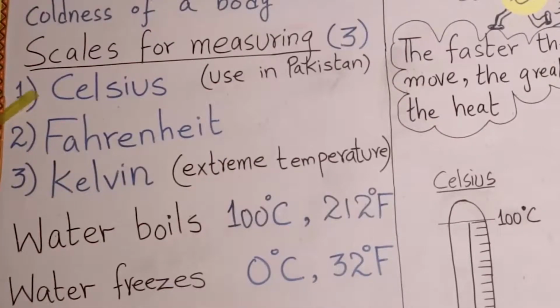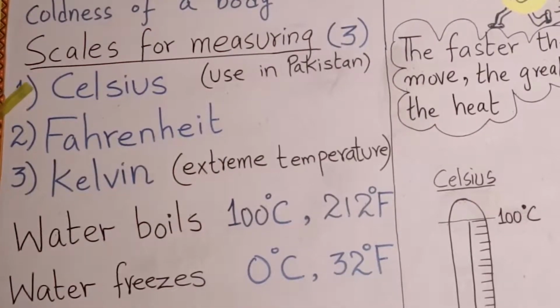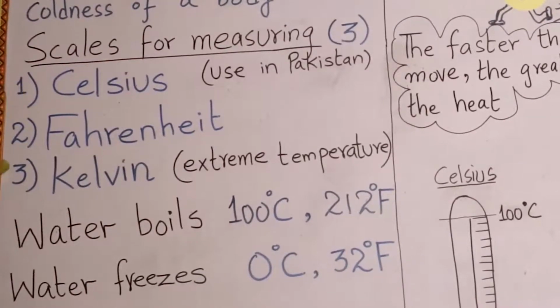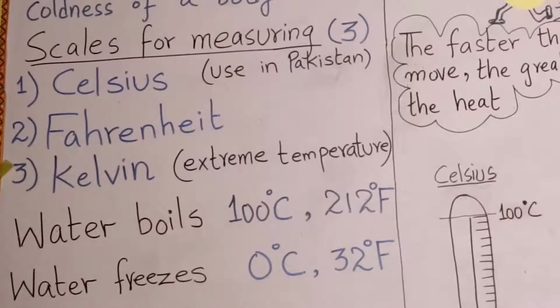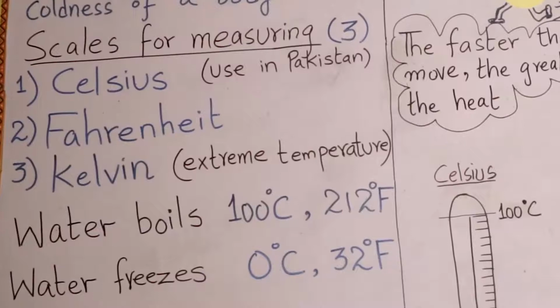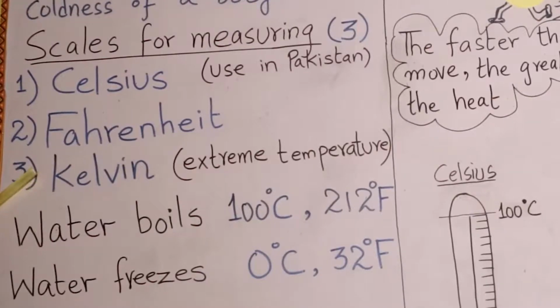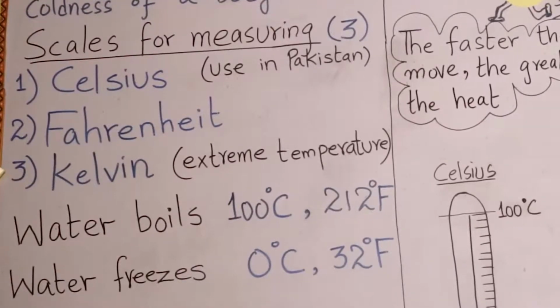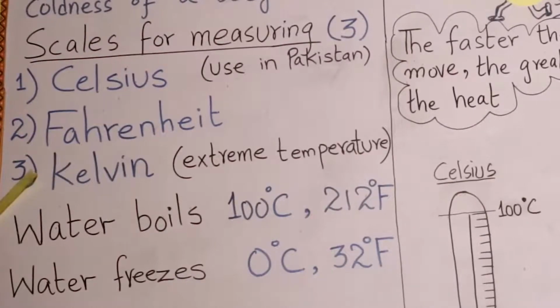In most of the countries of the world and Pakistan, we use the Celsius scale, whereas the Kelvin scale is used for extreme temperature. It is used for extreme cold or extreme hot temperature. The 3 scales are Celsius, Fahrenheit and Kelvin.